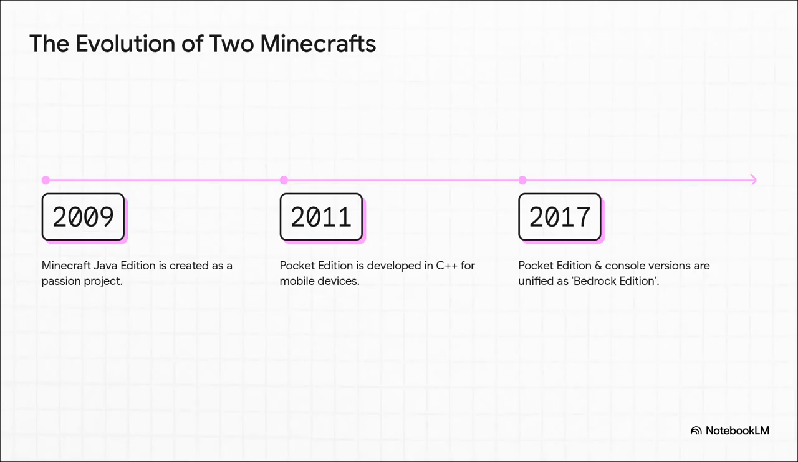The original Minecraft, born back in 2009, was a passion project written for PCs in the Java programming language. But then it just exploded. Everybody wanted to play it on their phones. The problem? Phones back then just couldn't handle the Java version. So in 2011, a totally separate version called Pocket Edition was built from scratch in a different language. By 2017, that new version had grown to include consoles and was officially renamed Bedrock Edition. And just like that, the two separate universes were born.